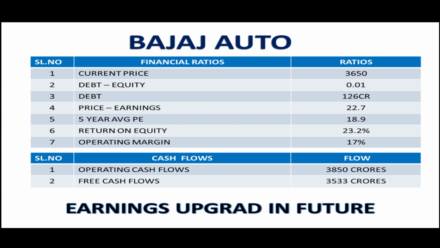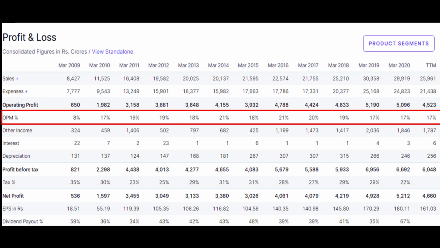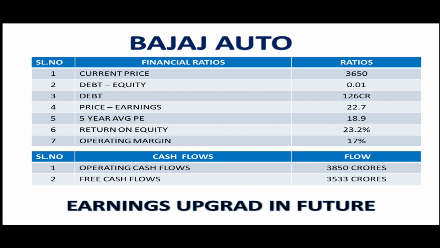I want to tell you about the operating margin because the operating margin they are operating at is very good. When it compares to Hero Motor Corp and TVS, they are operating with a very low margin compared to Bajaj Auto. So when it comes to the peer comparison also, the operating margin is very good. That's one of the very good positive points with respect to the financial ratios.